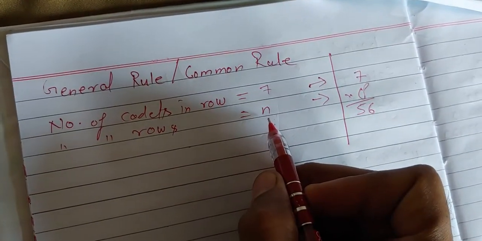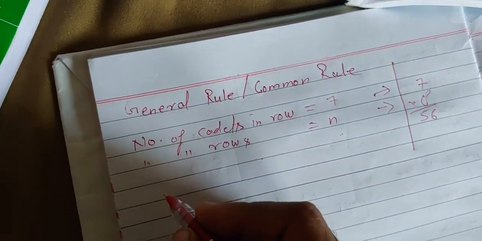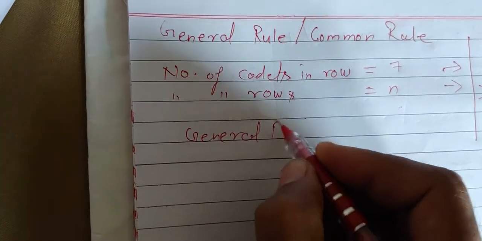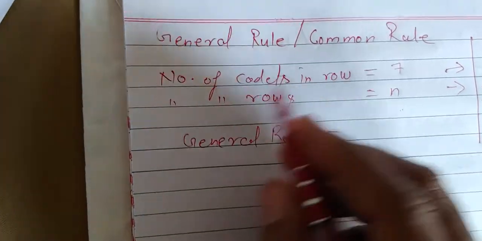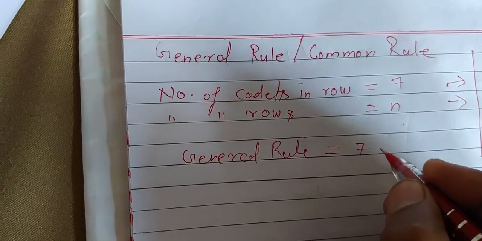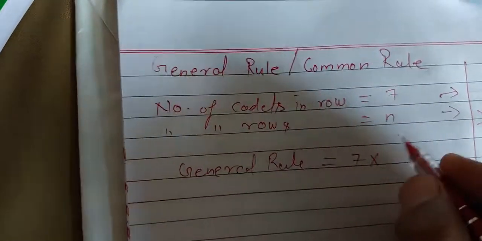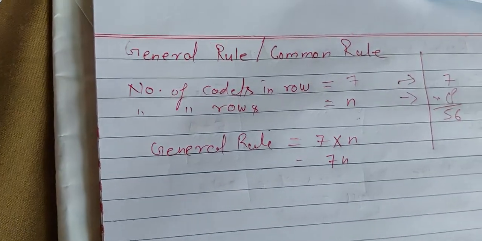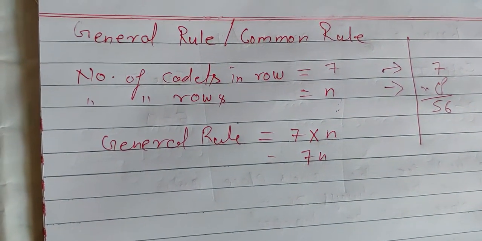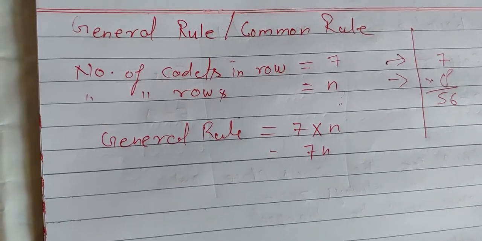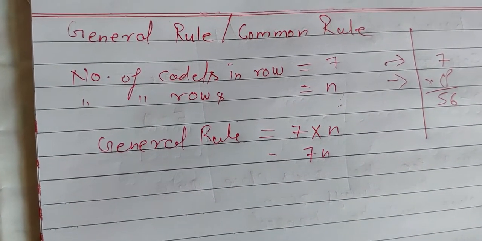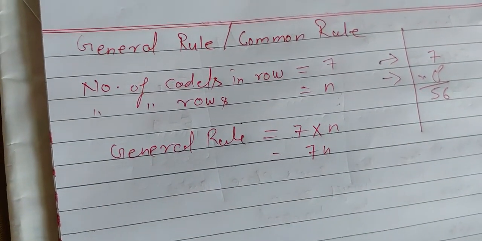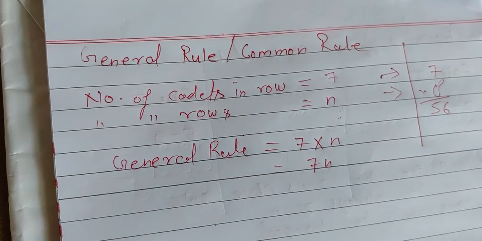Similarly, it can be done in the same way for the general rule. You can simply write: general rule is equal to the number of cadets in a row times the number of rows n. 7n will be your answer. 7n will be your answer, which is the rule to find out the number of cadets in a parade. So in this way we can solve other examples and questions.